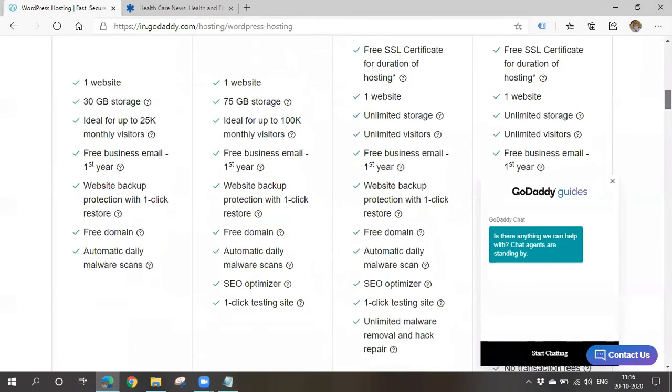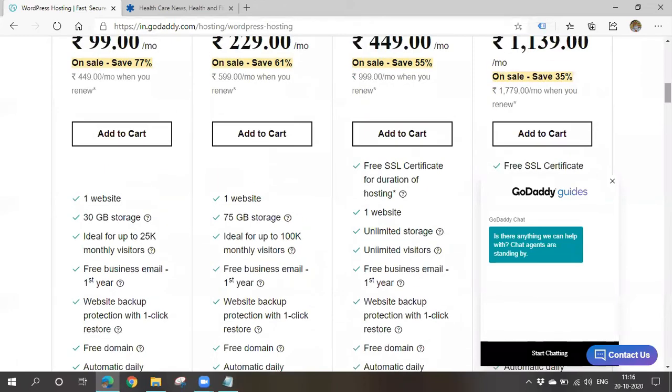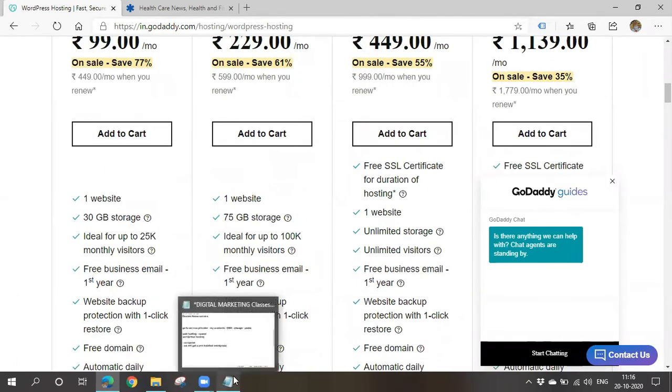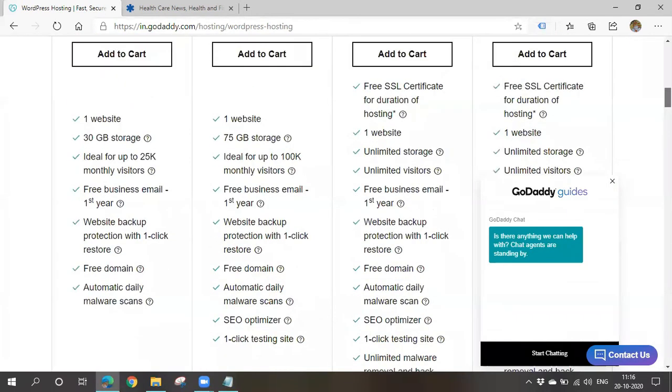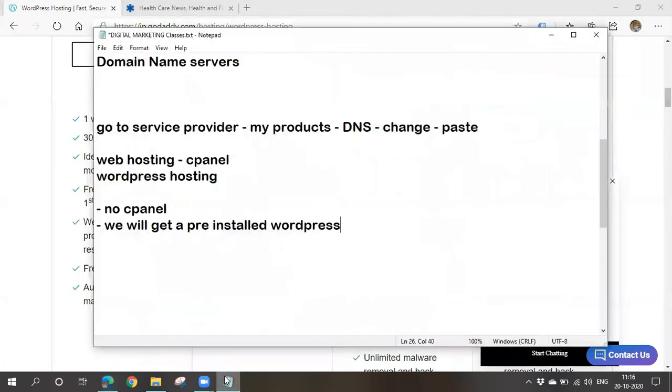Yes, ma'am. But in the case of WordPress hosting, we can't share our hosting. Our hosting will be given to only one website. Even if we take this kind of ultimate hosting, the hosting can be given to only one website. We can't share our hosting with multiple websites. That is a disadvantage in the case of WordPress hosting.